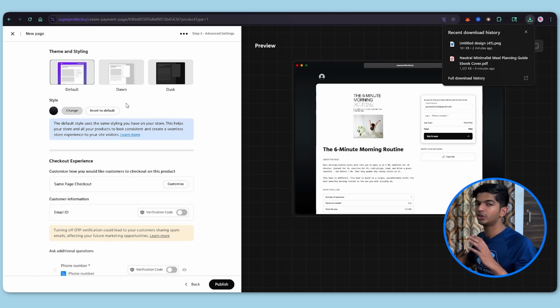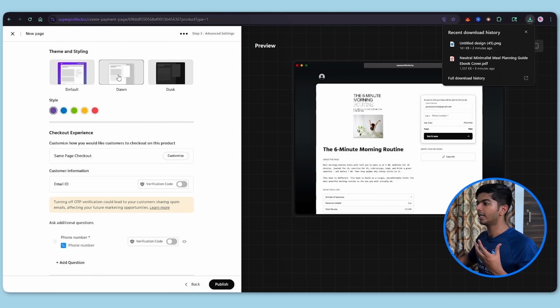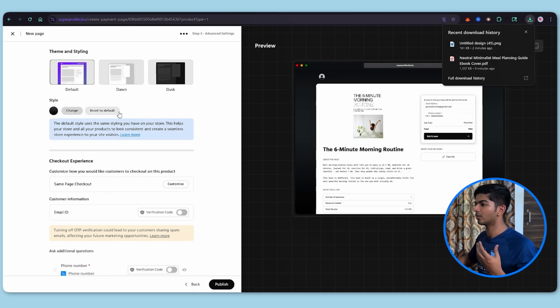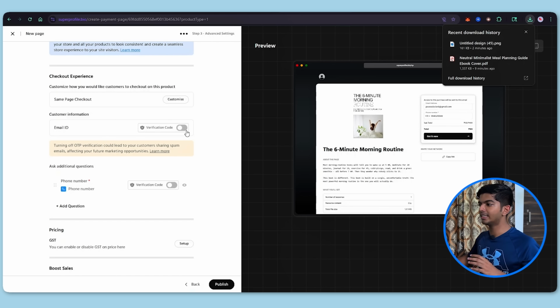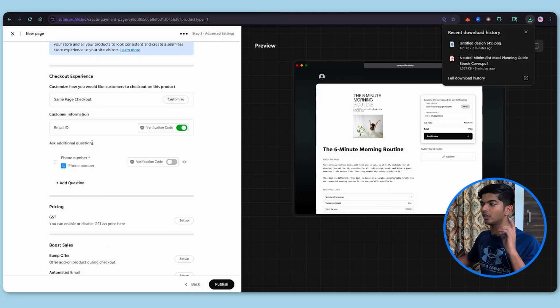Now here you can choose the theme for your store. Is it going to be dawn, dusk, or default? So basically light mode or dark mode. And here you can change the colors as well, but I like to keep it minimal. Black and white looks best. And here are a few additional details, like do you want customers' information? I highly suggest you turn on email ID because emails are very important. You can create your own email list and sell them future upsells and the rest of the products.